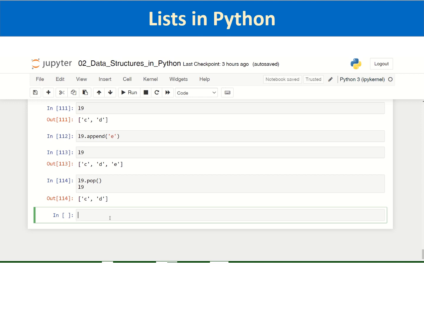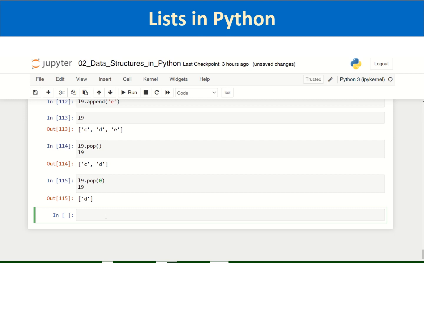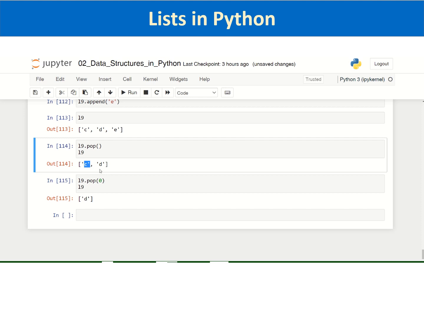However, if you want to pop and remove a specific value at a specified index, you can also do that. Say L9.pop, and you want to remove the element at index 0, that is you want to remove C. You can do that. So you have removed the element at index 0, and the only element which is remaining is D.